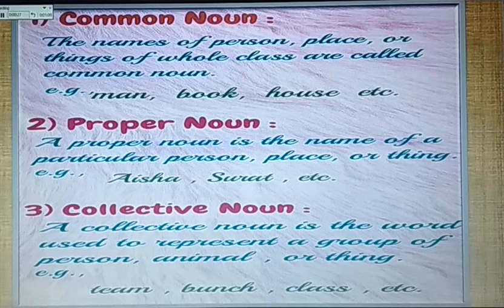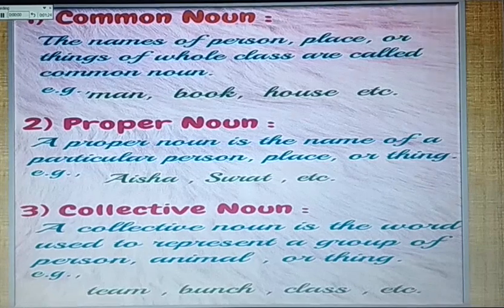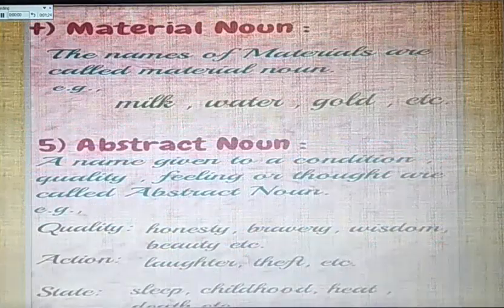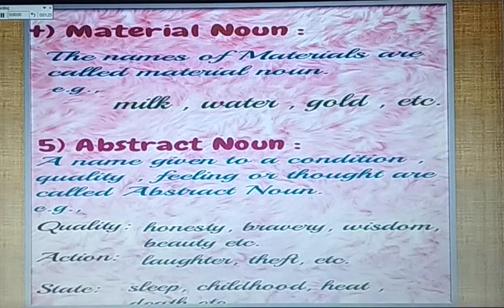The third kind of noun is collective noun. A collective noun is the word used to represent a group of persons, animals or things. For example, team, bunch, class, crowd, etc. The fourth kind of noun is material noun. The names of materials are called material nouns. For example, milk, water, gold, etc.